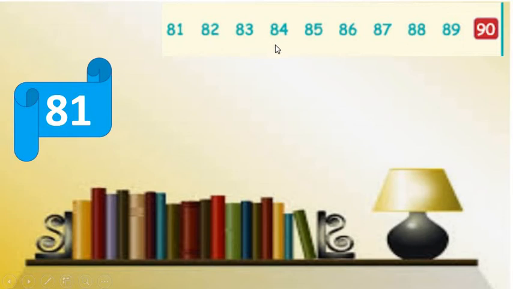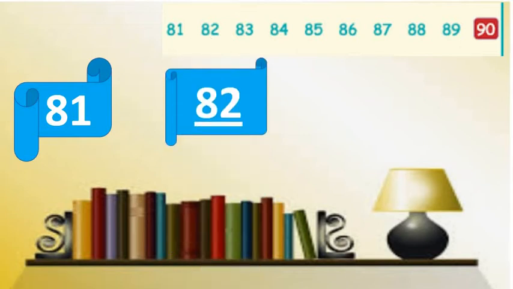Here we have number 81 and we want to find out the after number of 81. There is number 82 just beside number 81. So we can say that 82 is the after number of 81. I hope you all understand.